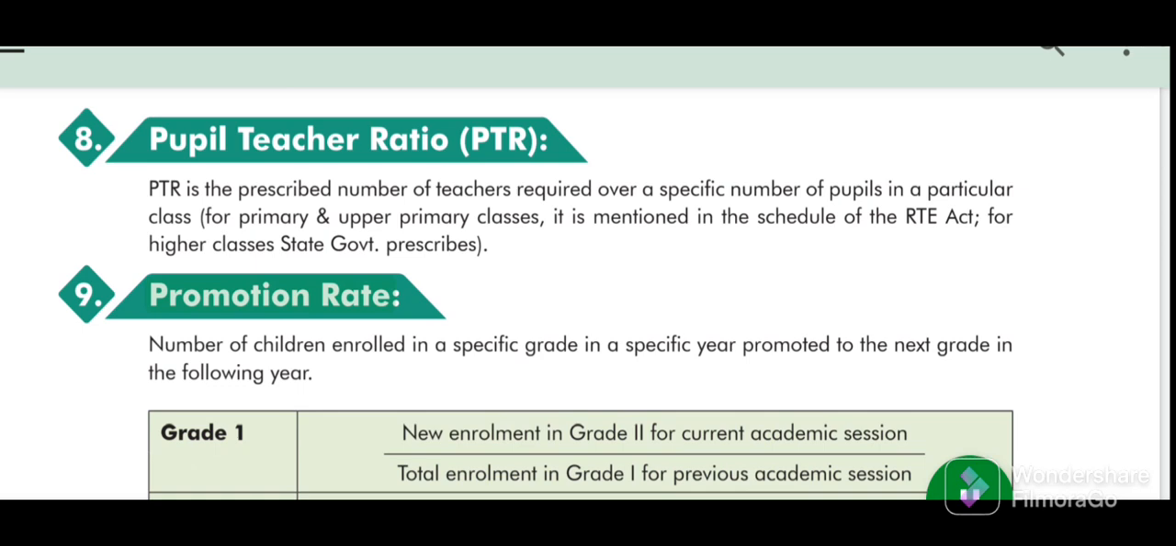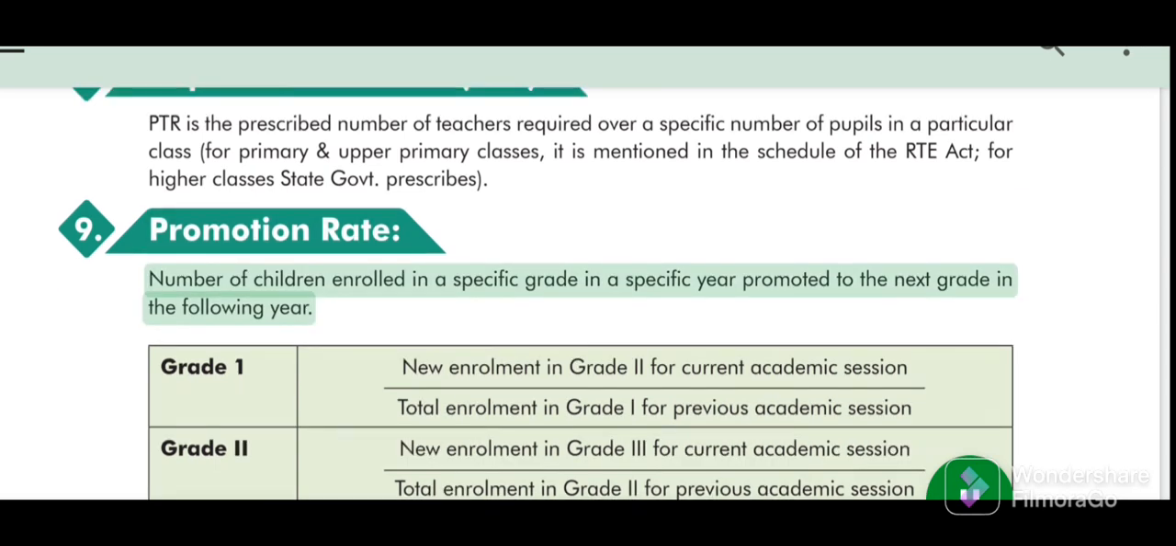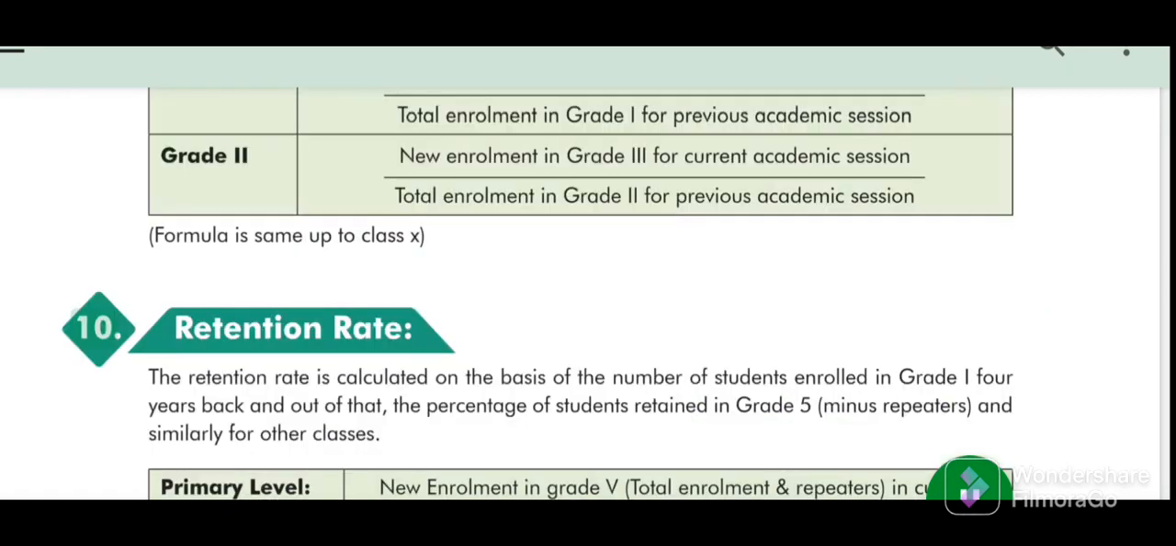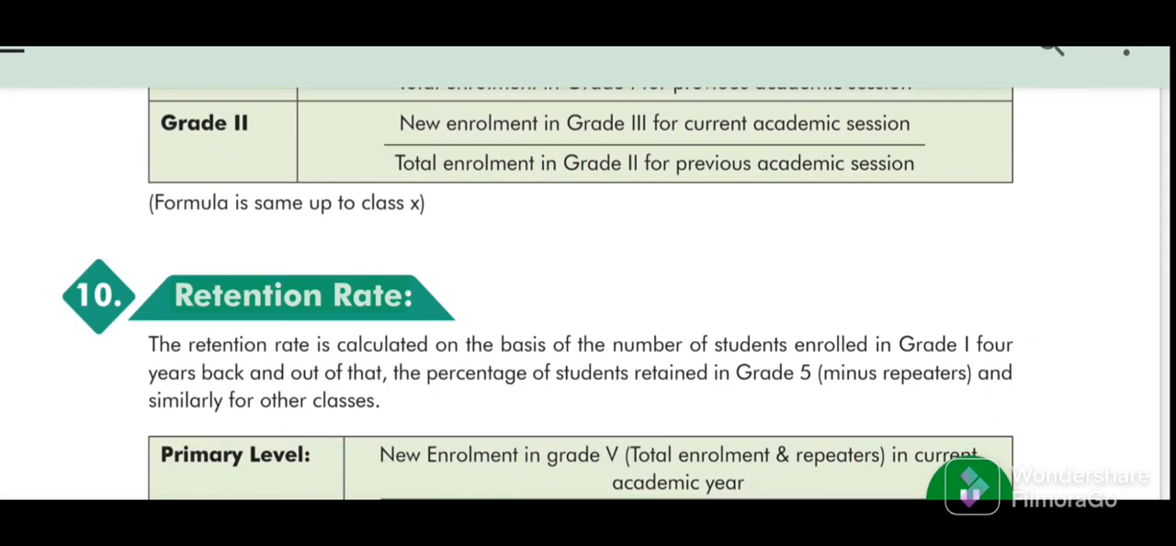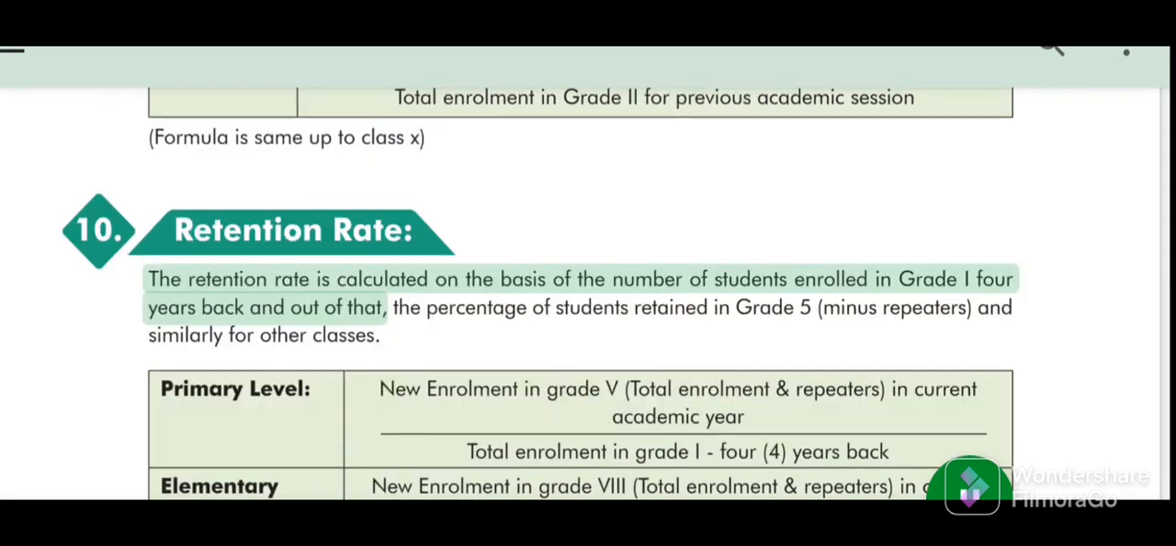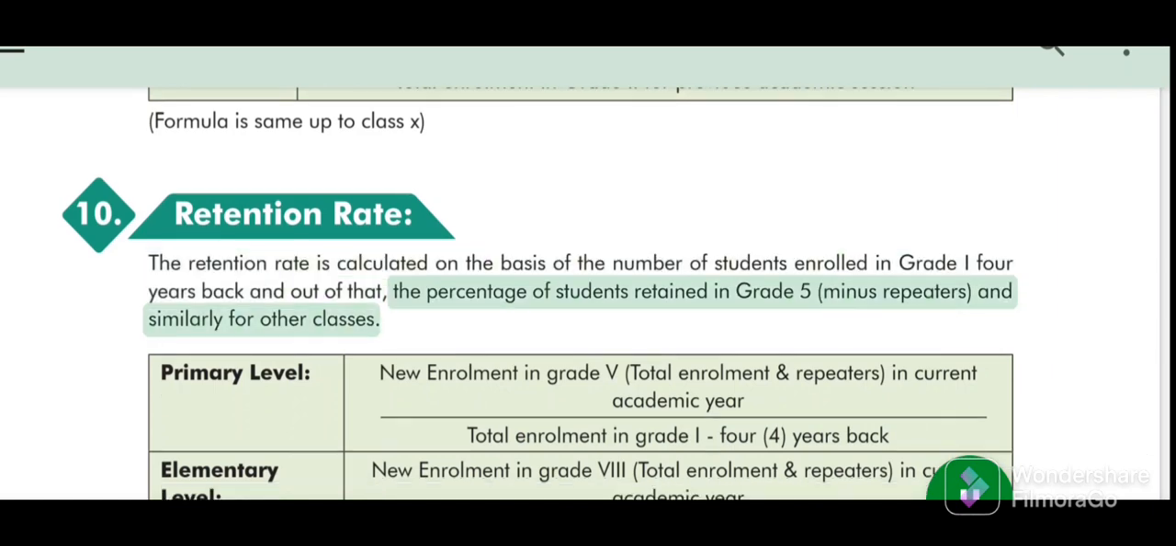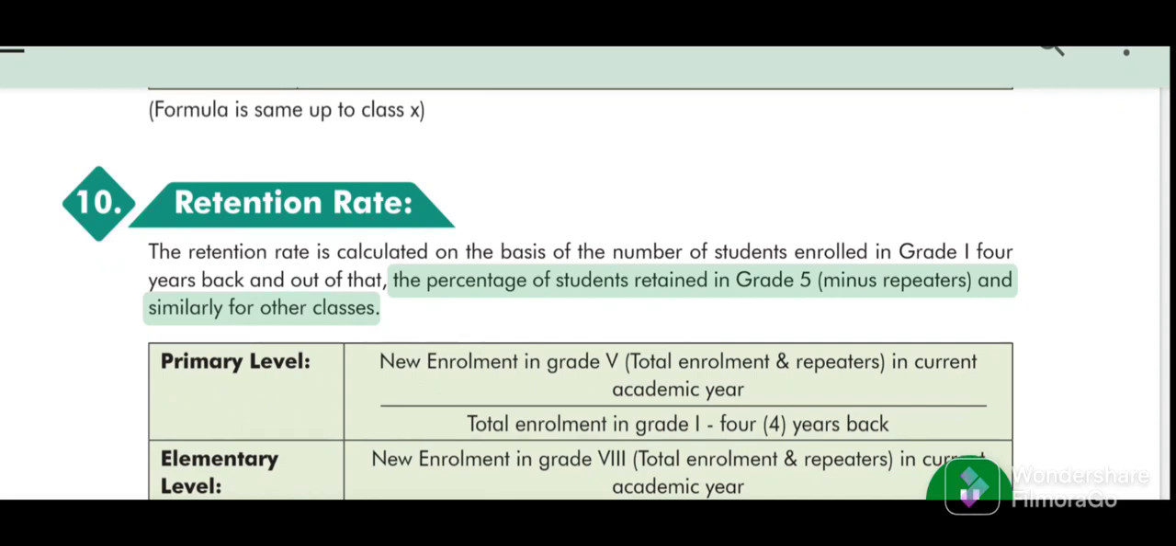9. Promotion rate. Number of children enrolled in a specific grade in a specific year promoted to the next grade in the following year. 10. Retention rate. The retention rate is calculated on the basis of the number of students enrolled in grade 1 4 years back, and out of that, the percentage of students retained in grade 5 minus repeaters, and similarly for other classes.